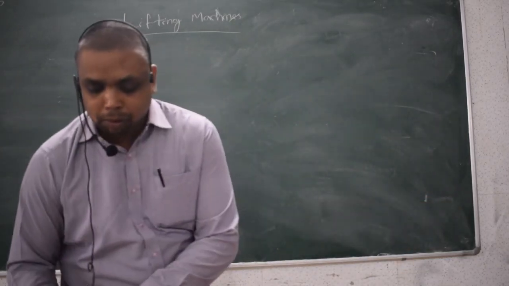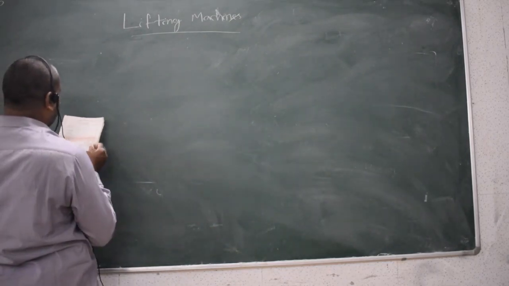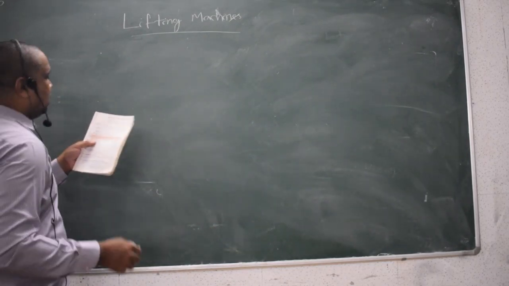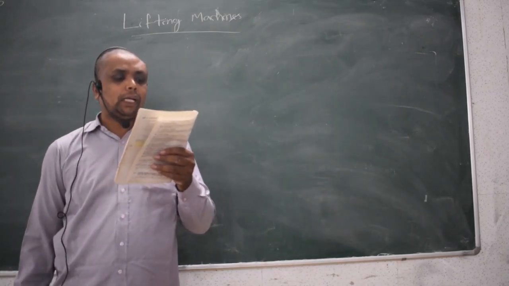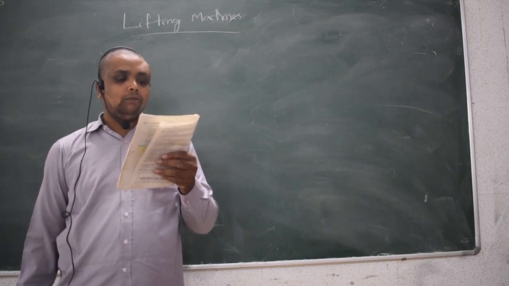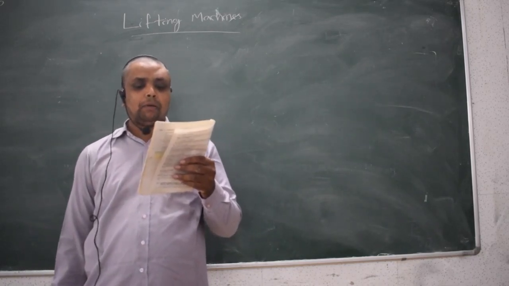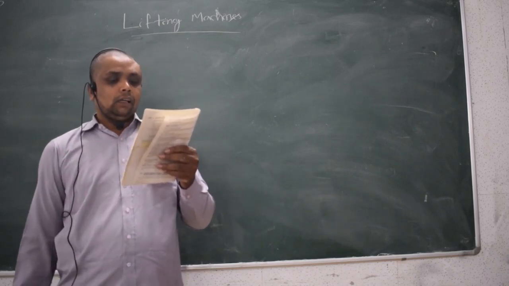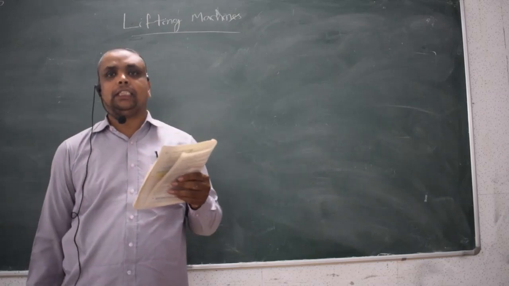In a certain weightlifting machine, a weight of 1 kilonewton is lifted by an effort of 25 newton. While the weight moves up by 100 mm, the point of application of effort moves by 8 meter. Find mechanical advantage, velocity ratio and efficiency of the machine.